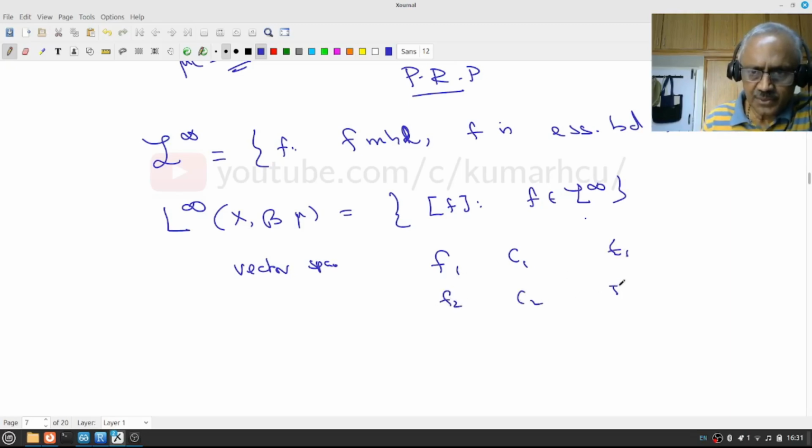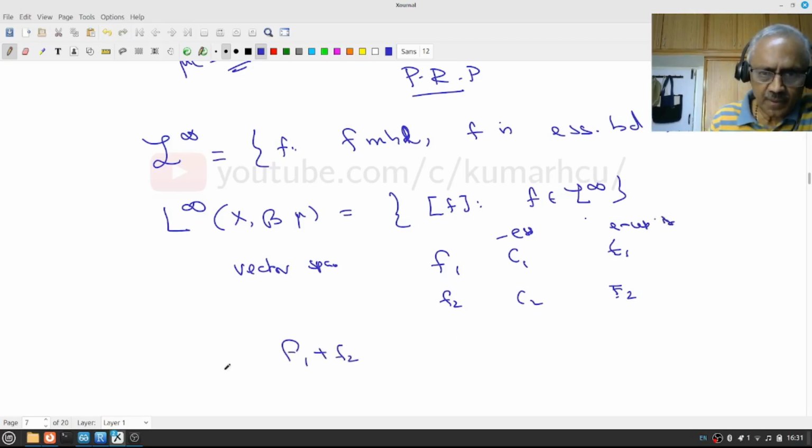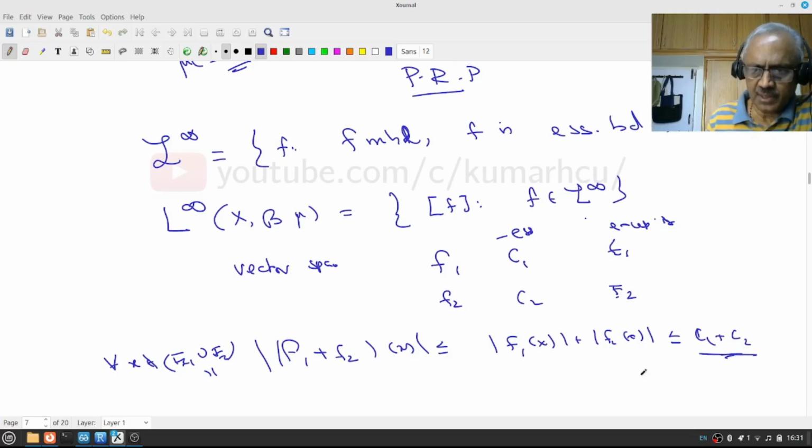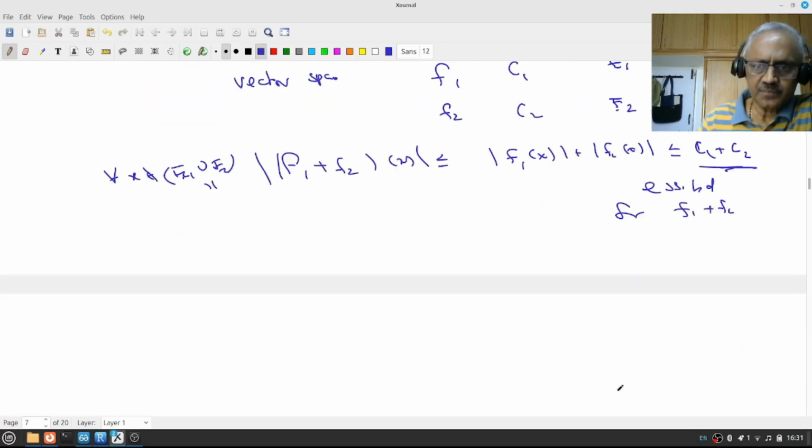Do you understand what it means? This is an essential bound, and this is the exceptional set. Therefore for f1 plus f2, if x is not in E1 union E2, as we did earlier, these are sets of measure 0, and these are bounds. Therefore this is an essential bound for f1 plus f2, and so on. So this is a vector space.